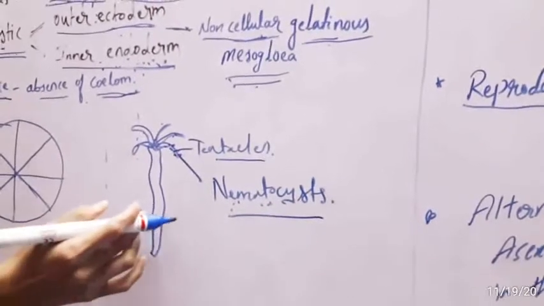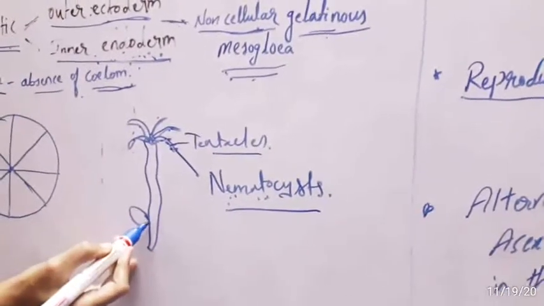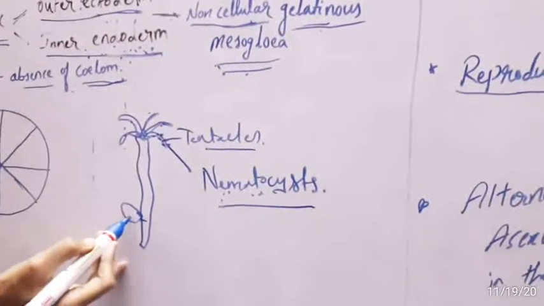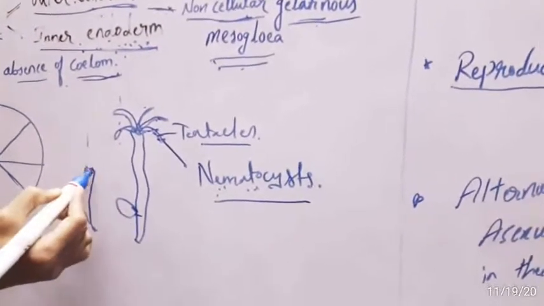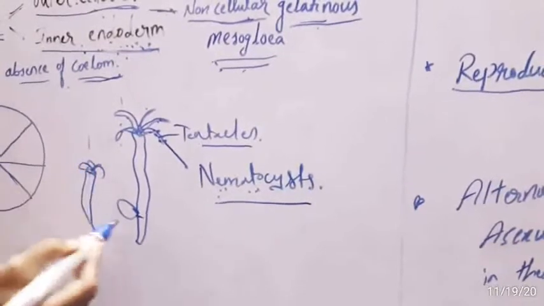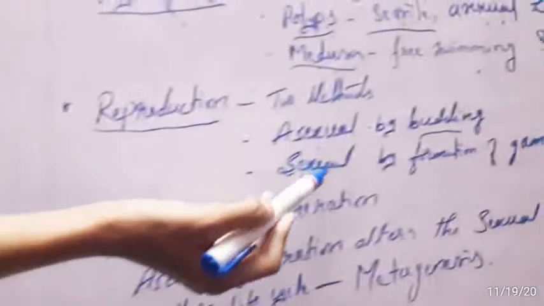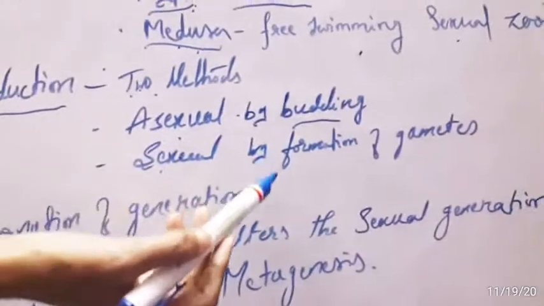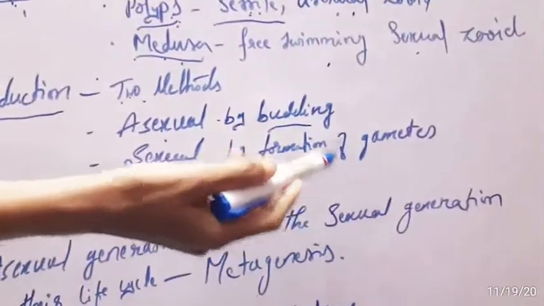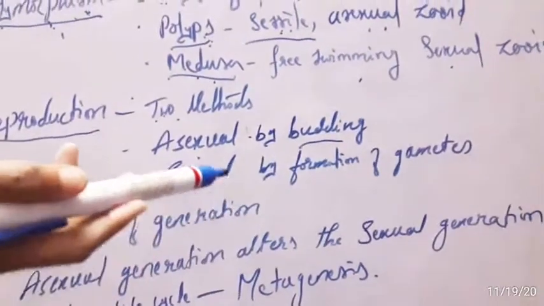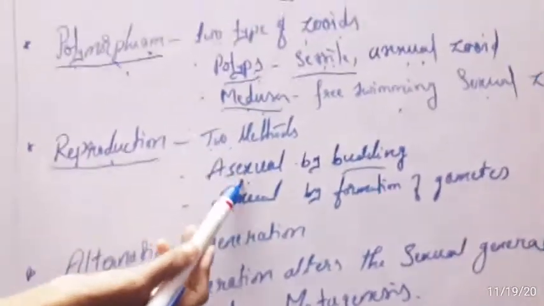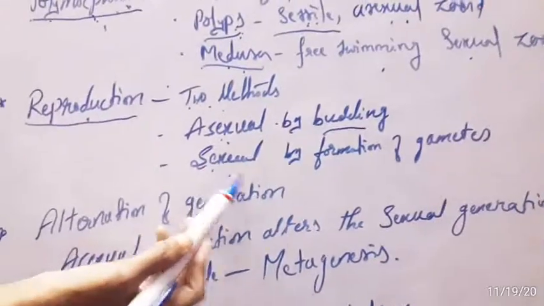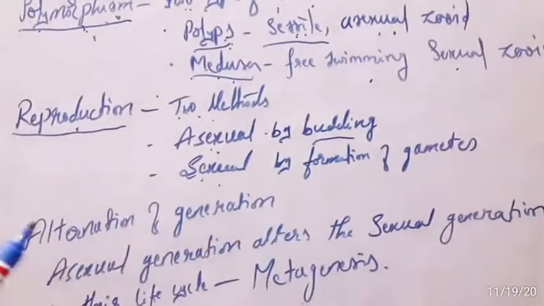After that, the bud separates from the individual and forms another Hydra. And the sexual method is by the formation of gametes, that is, fusion of male and female gametes. So there are two methods: asexual by budding, and sexual by formation of gametes.